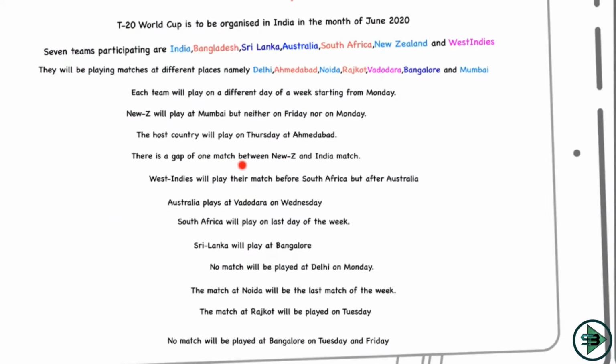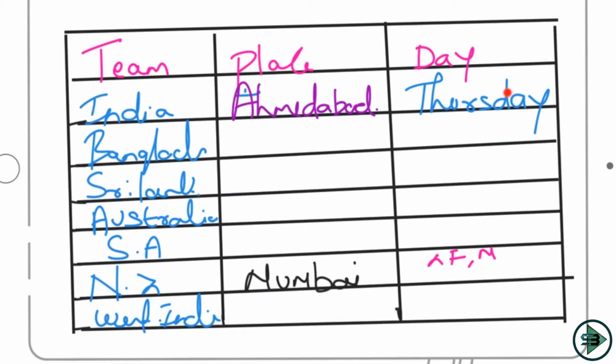There is a gap of 1 match between the New Zealand and India matches. Okay, there is a gap of 1 match, and the first match will be played on Monday, as we know, right? And India plays on Thursday. So what can you say? New Zealand is either playing on Tuesday, such that there is a gap of Wednesday, and India is playing on Thursday. So New Zealand can play on Tuesday.